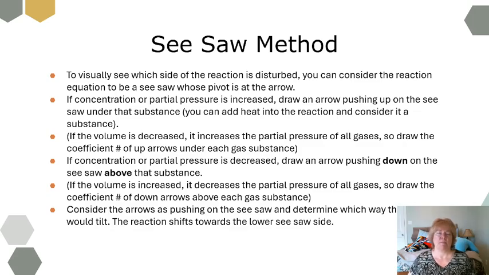but I would draw the coefficient number of arrows up under each gas substance. Now, if the concentration or the partial pressure is decreased or the volume is increased, I can draw down arrows on top of the seesaw and think about what it would do. So I'm considering the arrows as pushing on the seesaw up or down, which way they are stressing the system, and determine which way the seesaw would tilt. The reaction shifts towards the lower seesaw side.